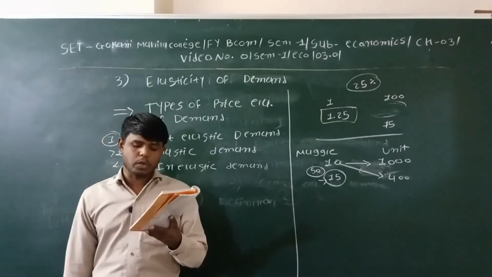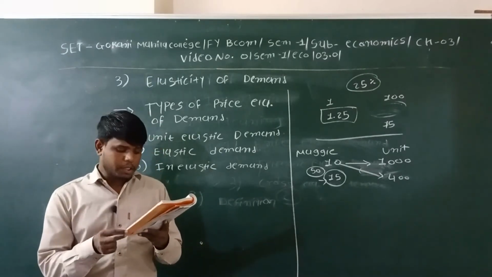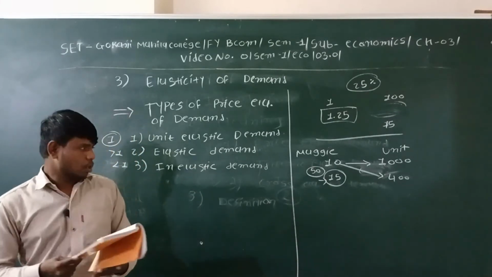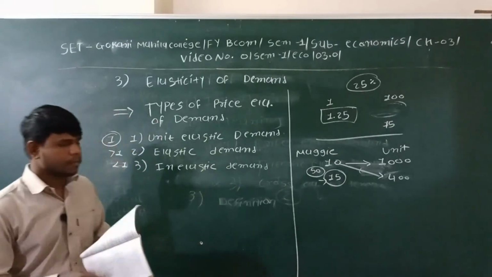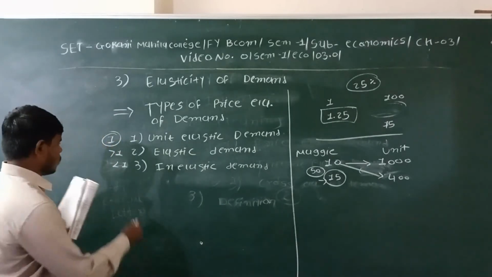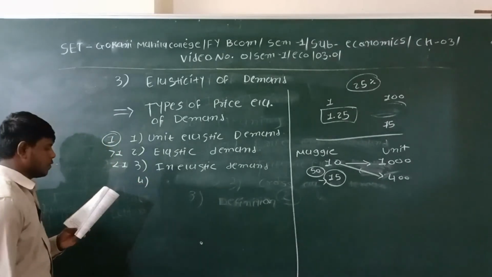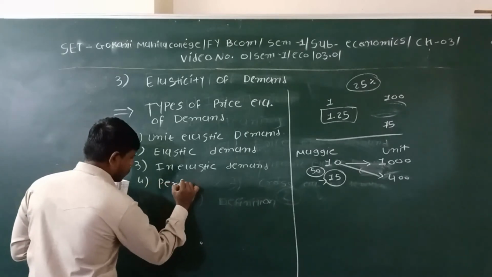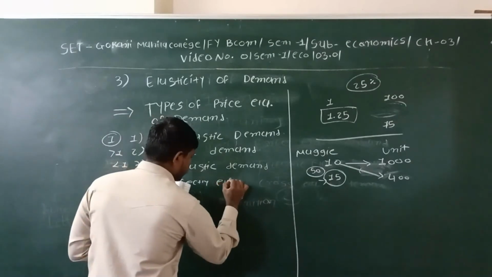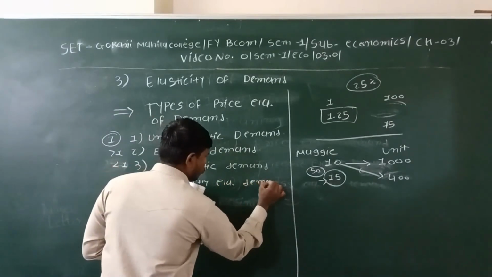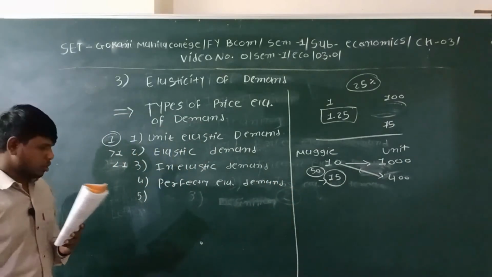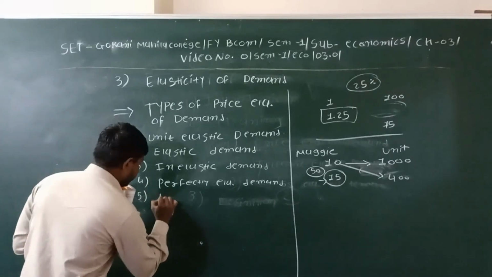If there is very little change in price but there is infinite percentage change in demand, it is called perfectly elastic demand. The fifth and the last type of the elasticity of the demand is called perfectly inelastic demand. The fourth is perfectly elastic demand, which we have already studied. And the fifth and the last is perfectly inelastic demand.